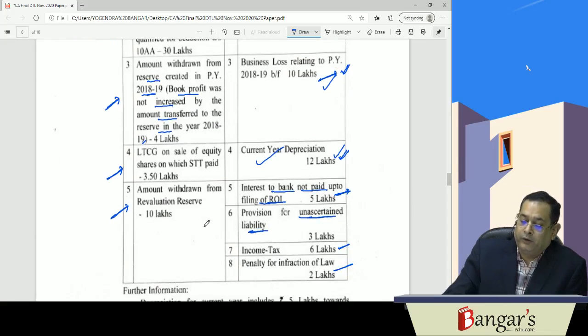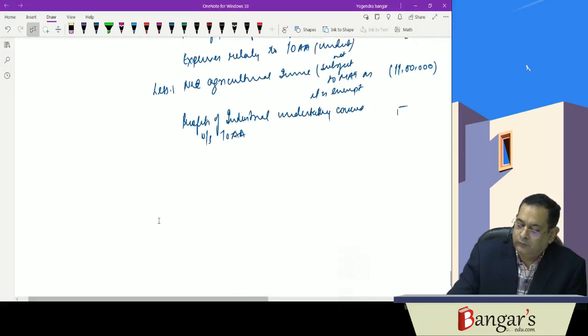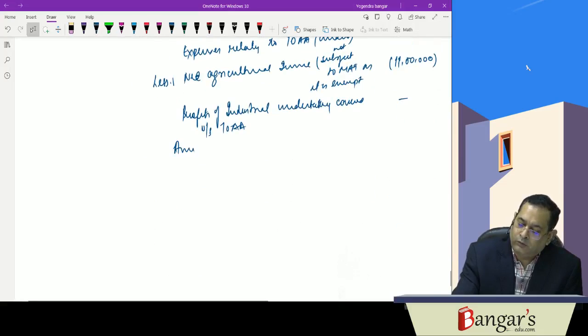Then amount withdrawn from reserves. It won't be reduced.